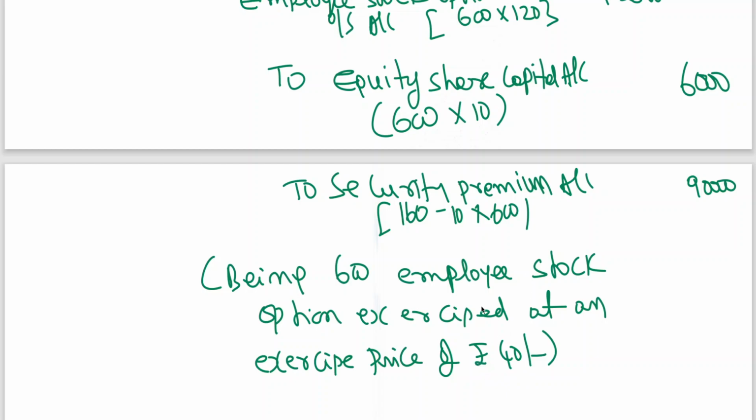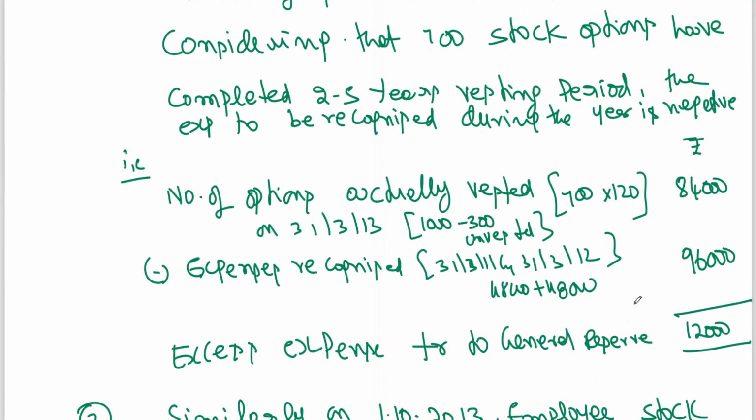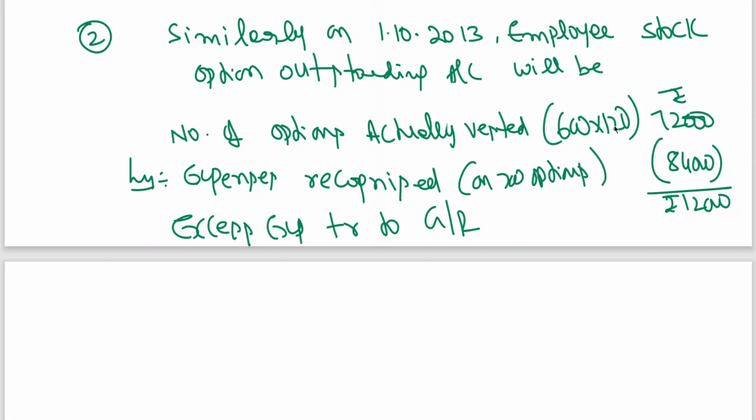Now, as I just now told you, working notes number 2, the excess expenses, that is the difference between 700 options and recognition here. Expense recognized on 700 options, but number of options actually vested 72. Difference is how much? 12,000. This is to be transferred to general reserve account. So the entry will be here.